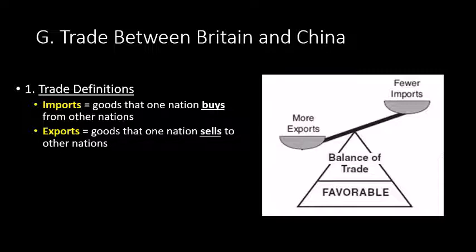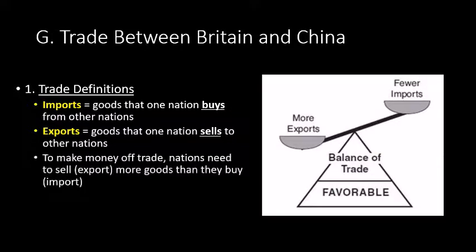You want to export more stuff than you import. You want to sell more stuff than you're buying. You want to make more money than you spend.